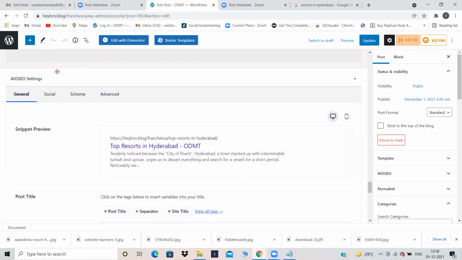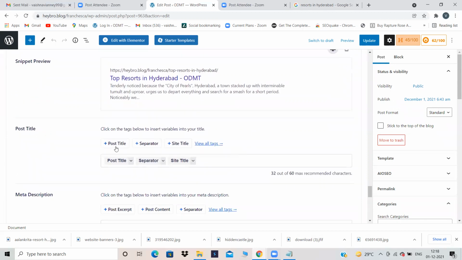We saw it once while working on the wearable products, and at that time I told you to ignore it, but now you have to remember. Because you have installed and activated the plugin called AIOSEO, whichever page, post, or product page it is, if you scroll down, this settings option will be there, 100%.